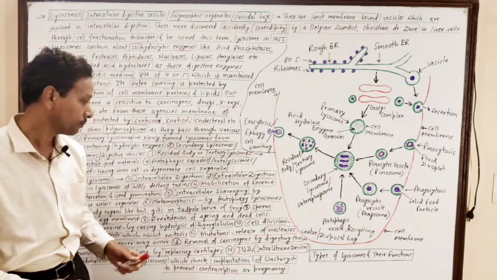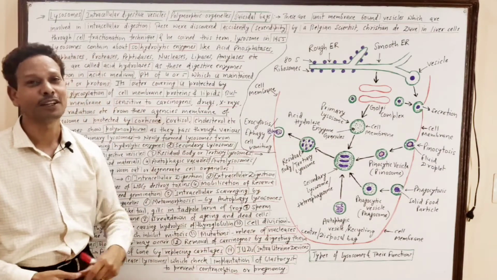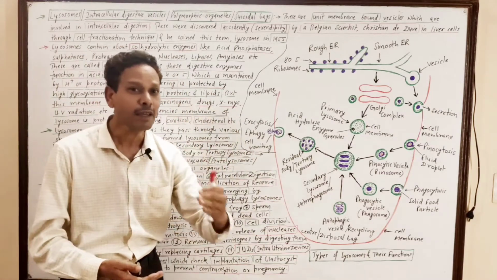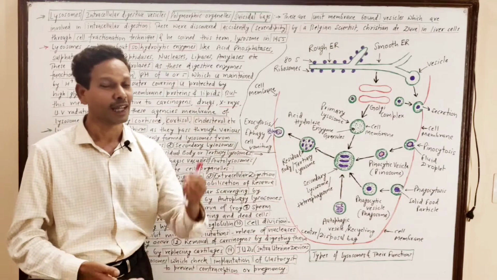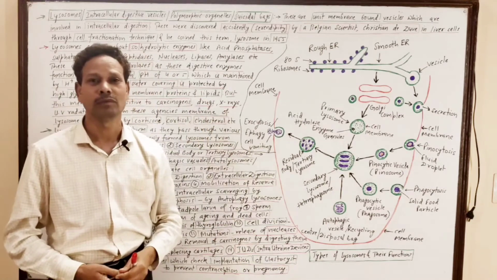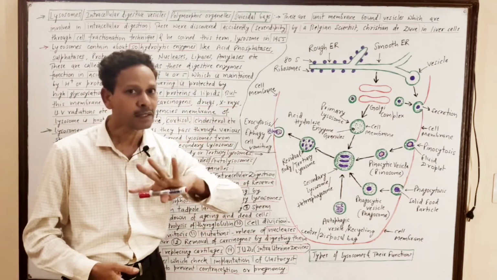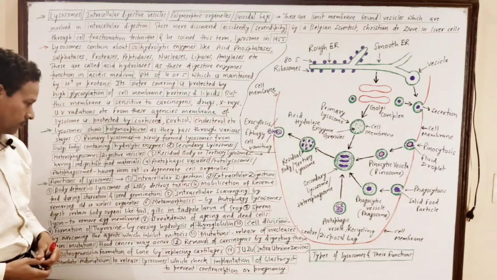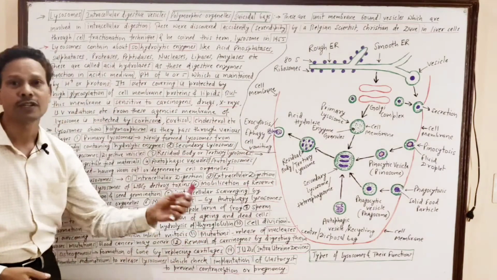thyroglobulin. Cell division. It means at the time of cell division, at the time of mitosis, the lysosomes break down the substances which inhibit cell division. Next point is mutation.